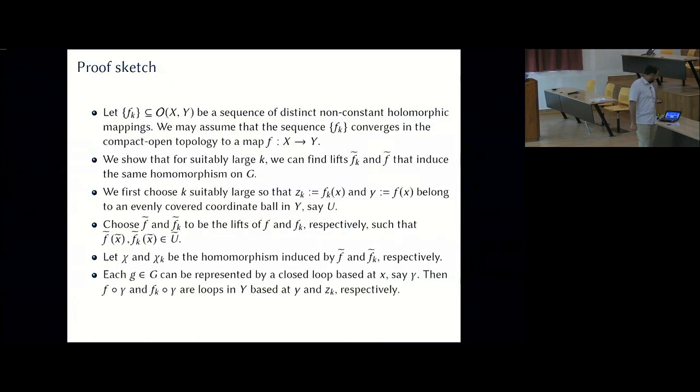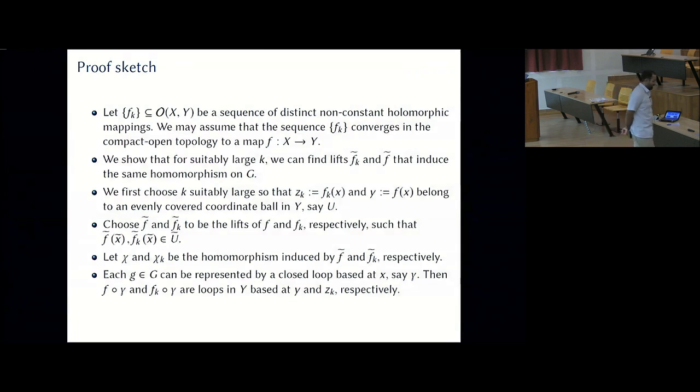Now that I have these facts from covering space theory, I will sketch the proof in the simplest case when X and Y are compact Riemann surfaces. So look at a sequence of distinct non-constant holomorphic mappings in O(X, Y). The aim will be to show that after a point they are all the same, right?